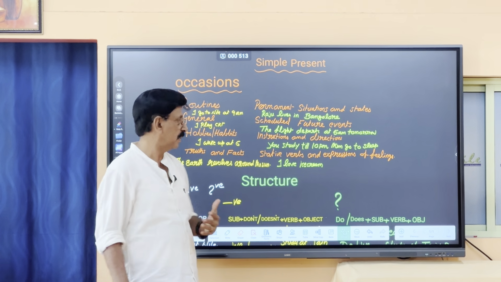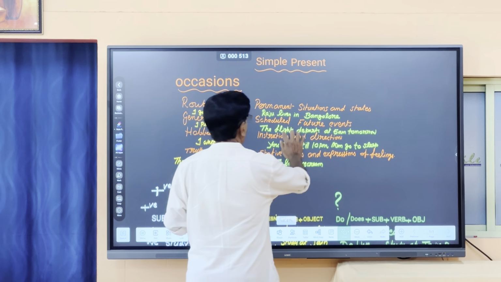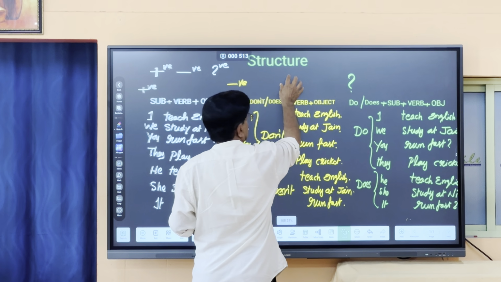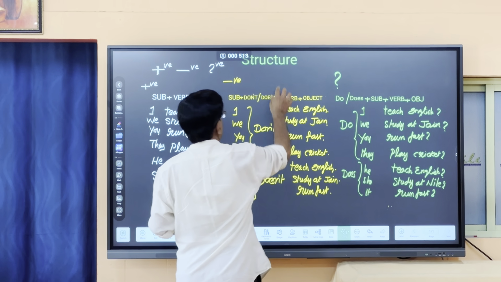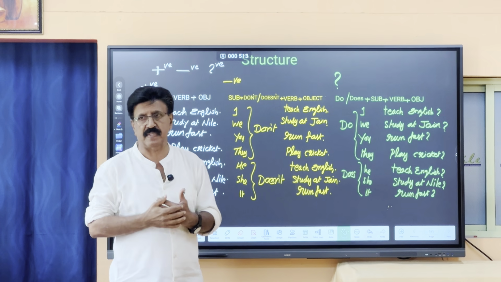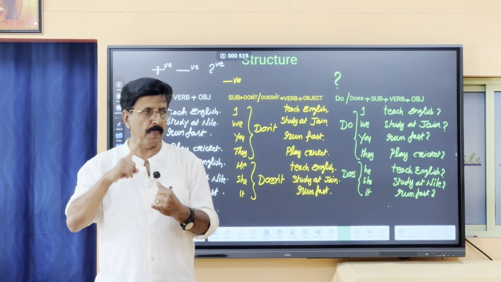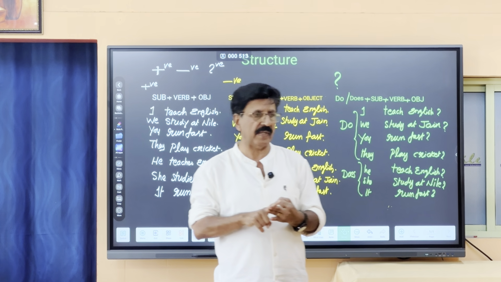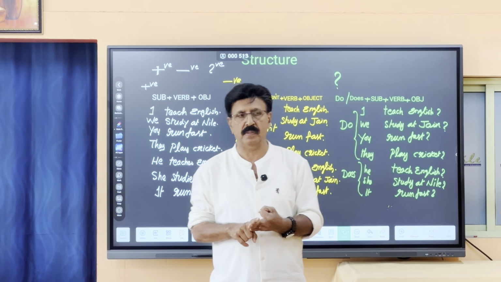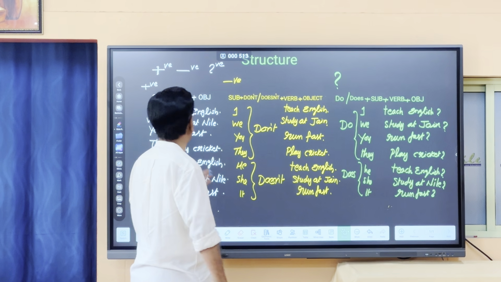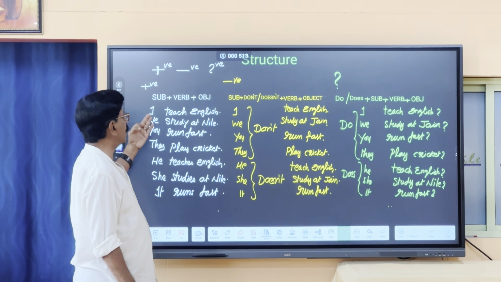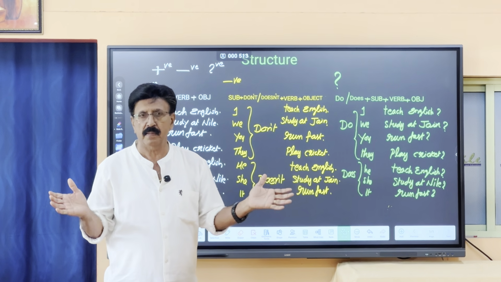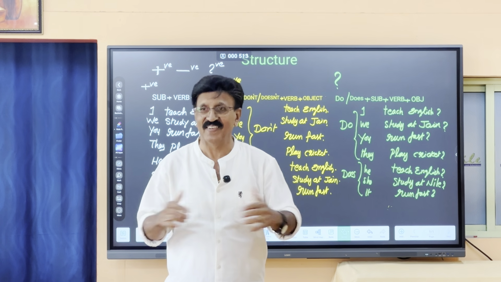Okay, understood? Now, when we learn the tenses, what we do is we will make three types of sentences. One is positive, one is negative, one is interrogative. Interrogative means questions. Now, in a positive sentence, I'm going to show you, there will be a structure. Structure means